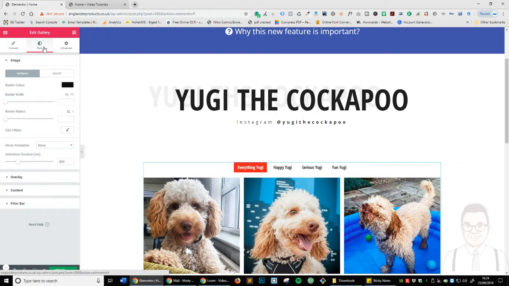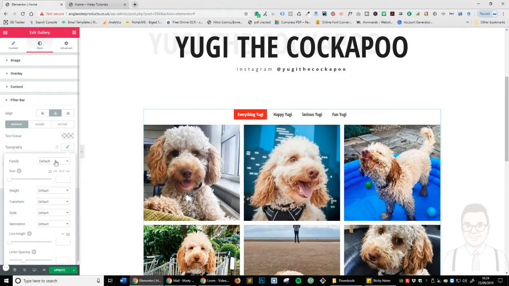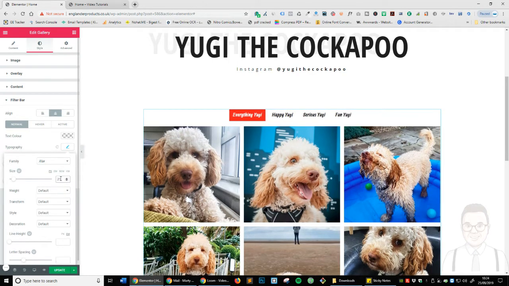So let's go ahead to the style. And again, you've got all these standard options, but let's head over to filter bar. What you can see is you can align it to the right, center, and left. We're going to keep it center. And then you've got the standard color, and you can change the typography. So let's go ahead and change the typography. And we're going to change it to just Alan. Okay, and we can change the size of everything. So let's go ahead and make it 24.